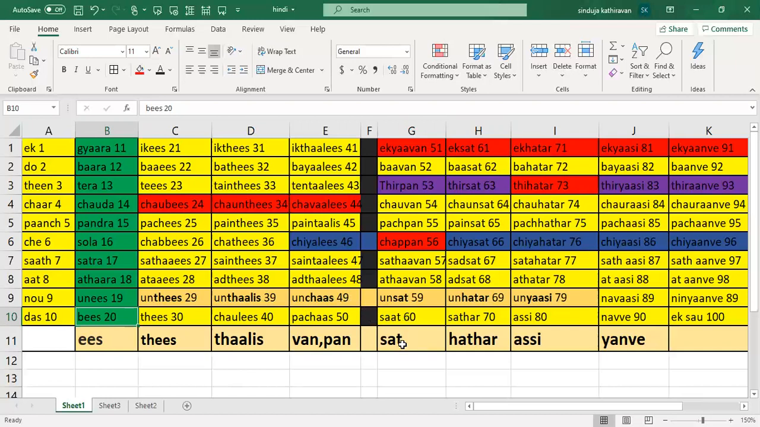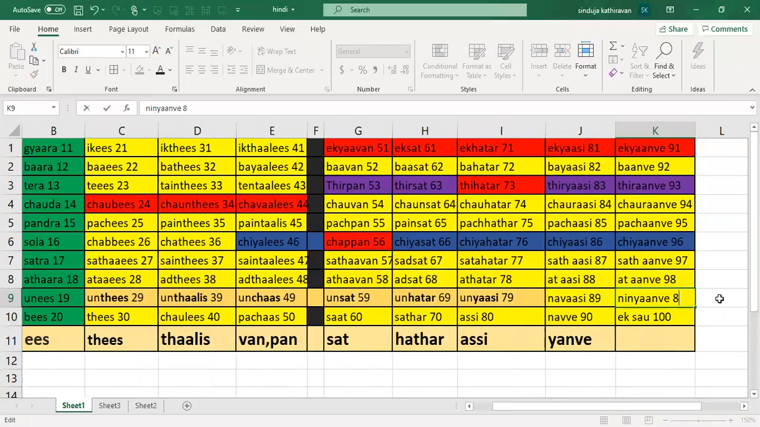Then here the made up name is only one. So Unsat, then Unhattar, then Unasi. So Unyasi they made it. And this one, but 89, and what is this one? Yeah, 89. Oh, my copying, I have not written it correctly. Okay, give me a second.